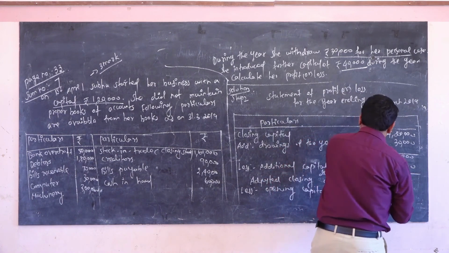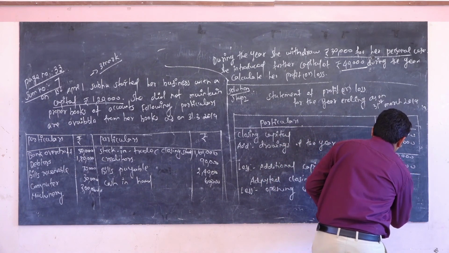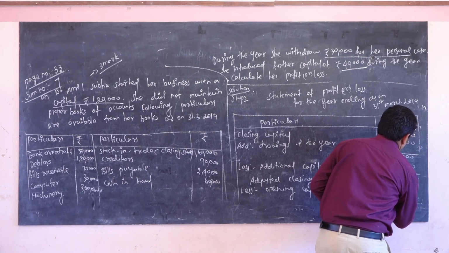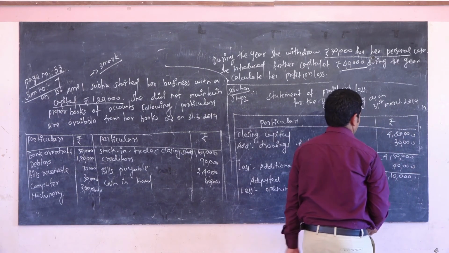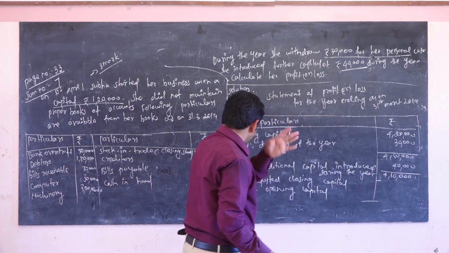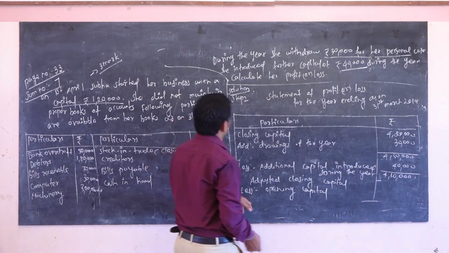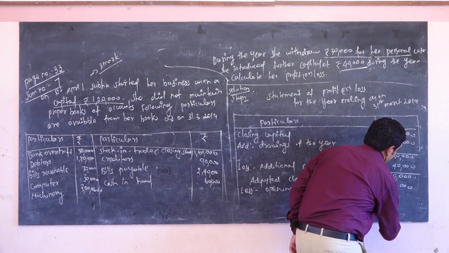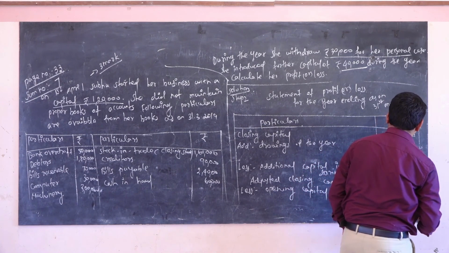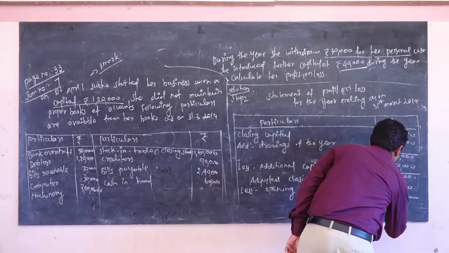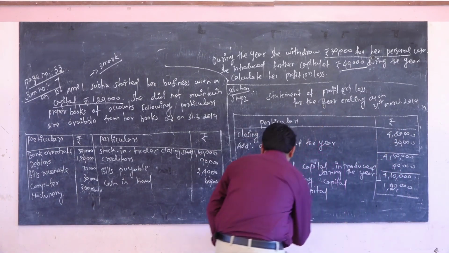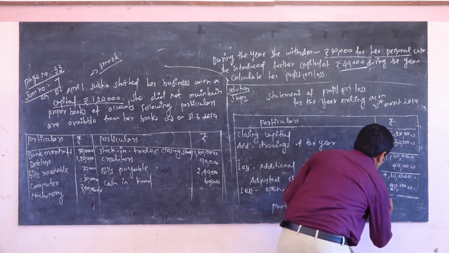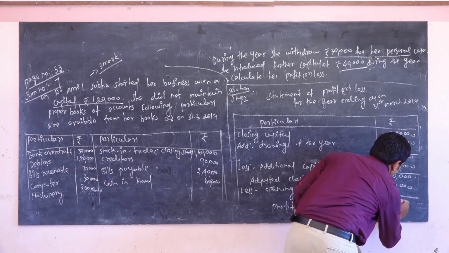Okay, so the amount is 4,10,000. Less opening capital 1,20,000. So the answer is profit, 2,90,000.